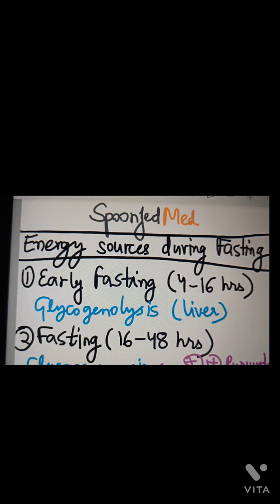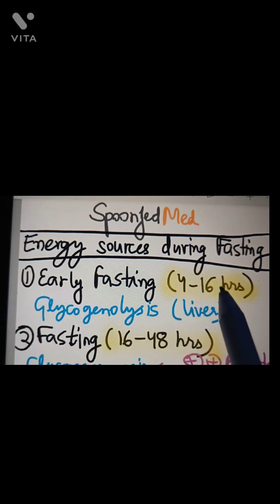than 5 minutes. Energy sources during fasting is a repeatedly tested topic, and it's very important to learn and revise the number of hours for each kind of fasting. First, we have the early fasting that occurs between 4 to 16 hours. Here, glycogen is the main energy source, which is produced by glycogenolysis, which occurs mainly in the liver.